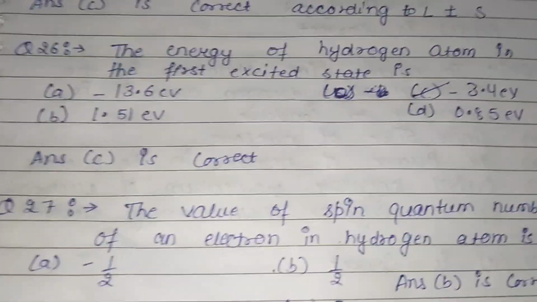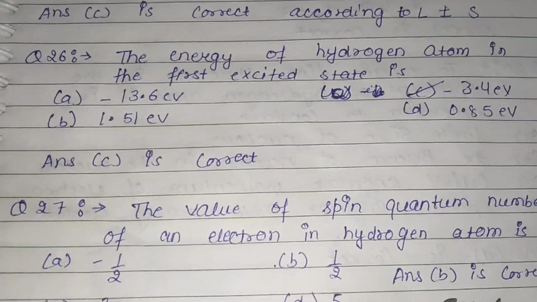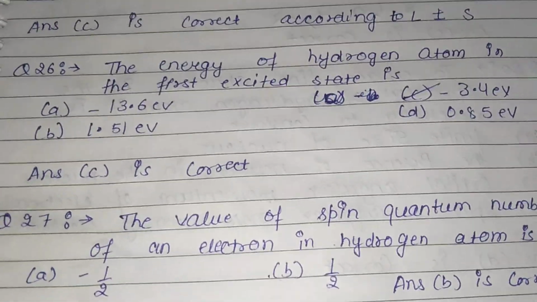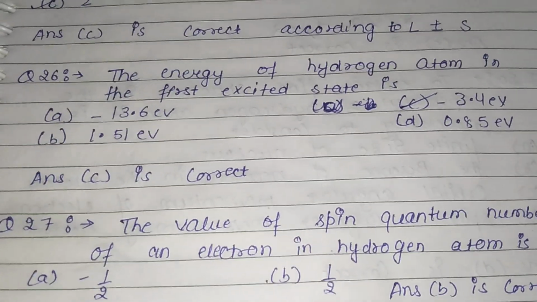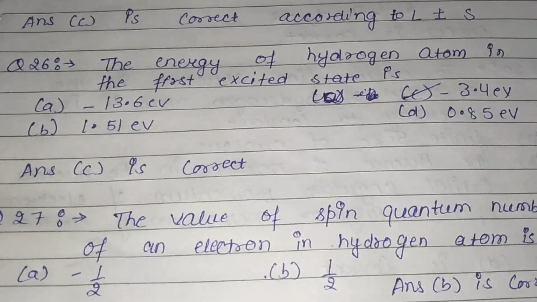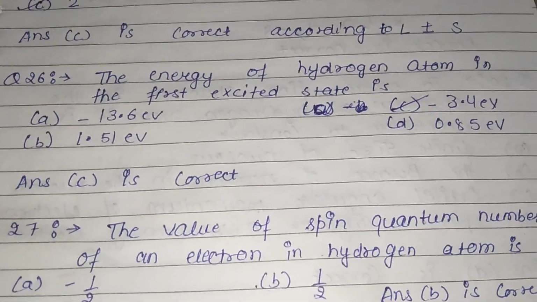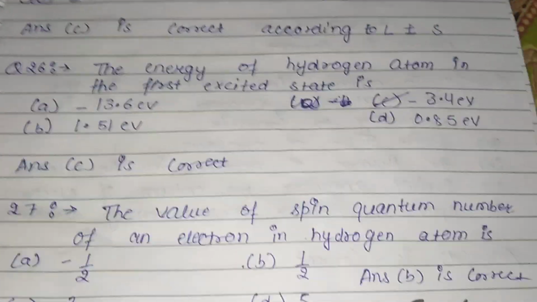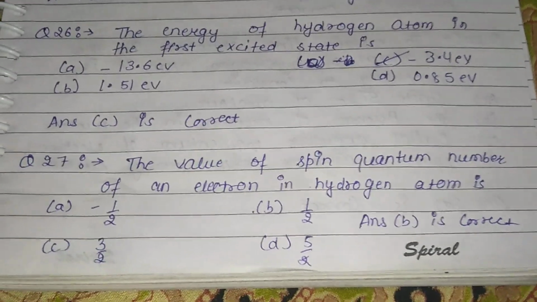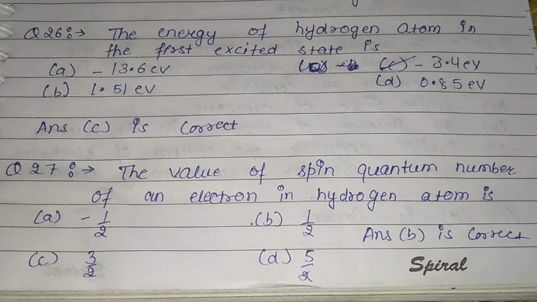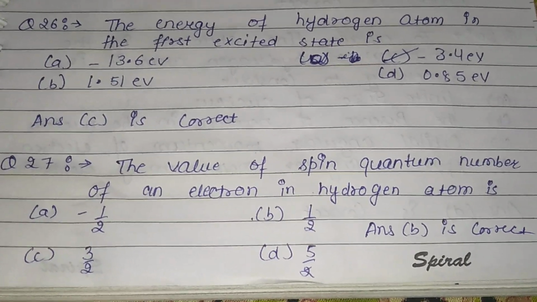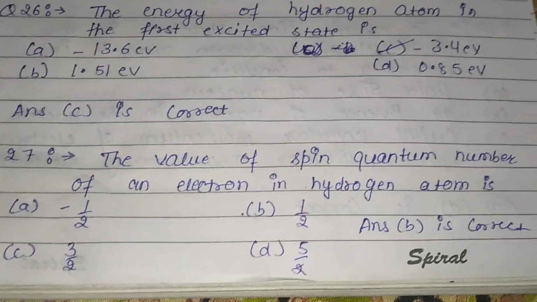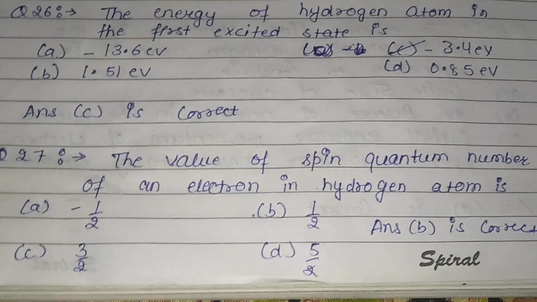Question 26. The energy of hydrogen atom in first excited state. Now we have read the question before for the ground state. For ground state it will be minus 13.6 electron volt, but for first excited state it will be minus 3.4 electron volt. So answer C is correct. Question 27. The value of spin quantum number of an electron in hydrogen atom is, so answer B is correct. It is plus half in hydrogen atom. Okay.